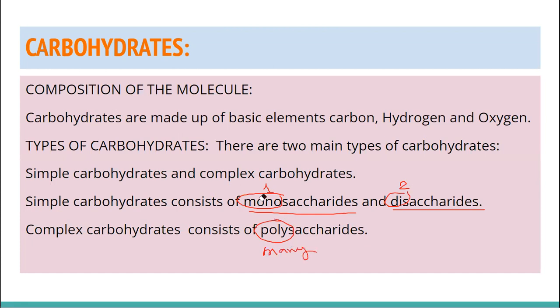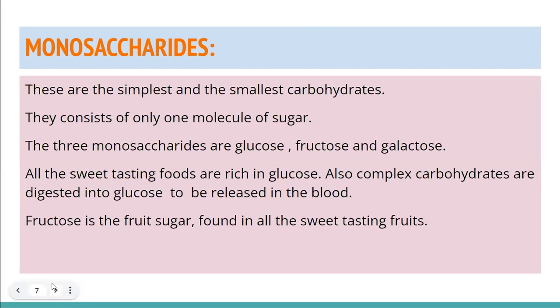So simple carbohydrates consist of one molecule or two simple molecules joined together. What are those molecules? These are the molecules of glucose. One single molecule of glucose or two molecules of glucose, when they combine together, form simple carbohydrates. A single molecule of glucose is a monosaccharide. Double molecules bonded together are disaccharides, and many glucose molecules, when they combine together, form polysaccharides. Now we will see what they are.